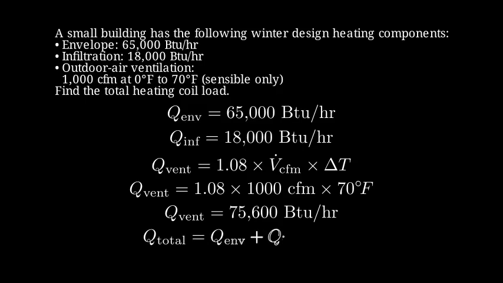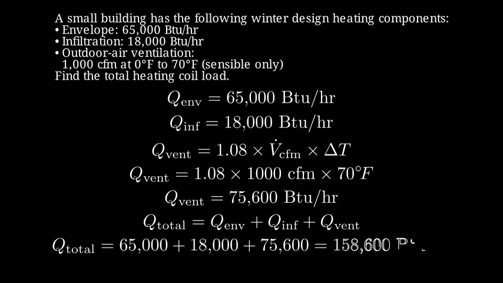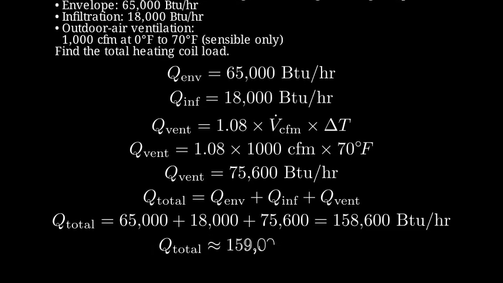To find the total heating coil load, we sum the envelope, infiltration, and ventilation loads. Substituting the numbers, we get 65,000 plus 18,000 plus 75,600, which equals 158,600 BTU per hour. Rounding to the nearest thousand gives